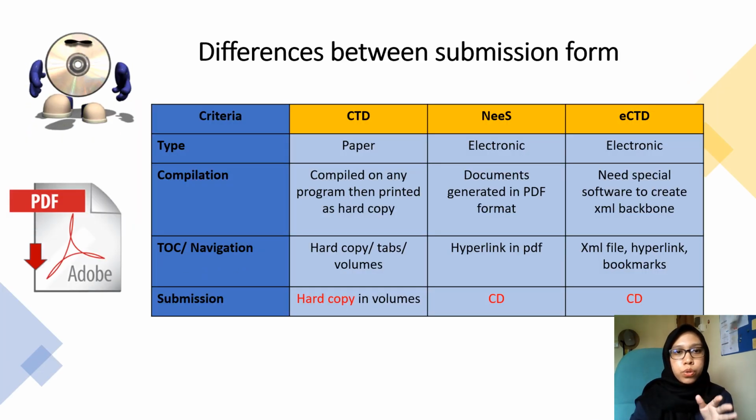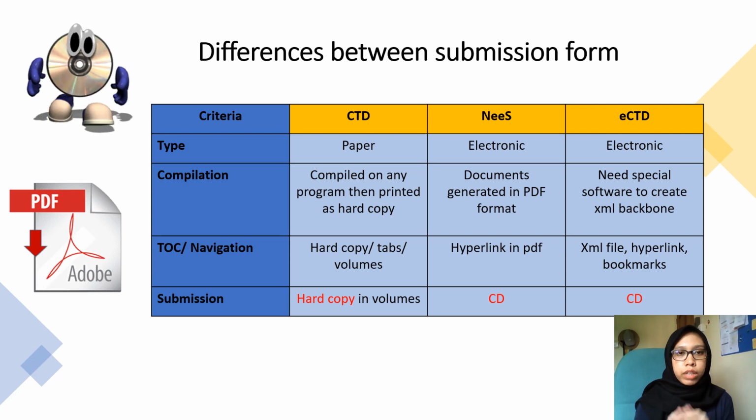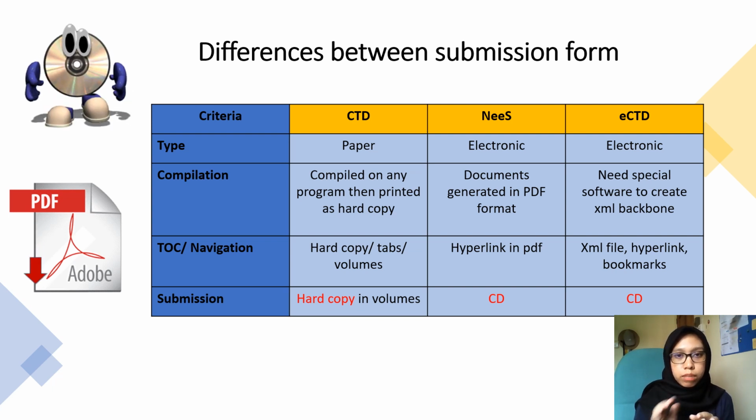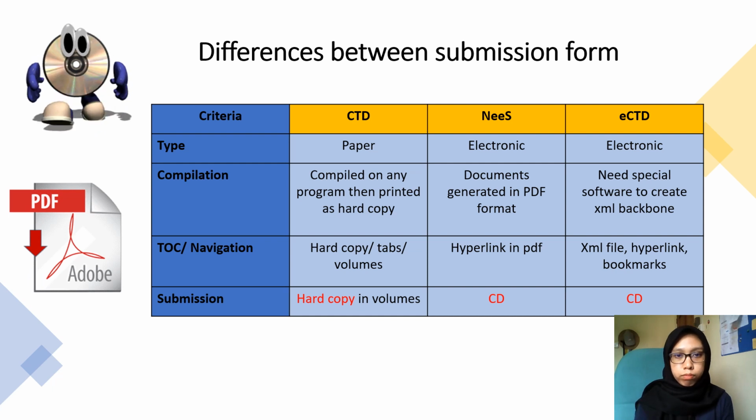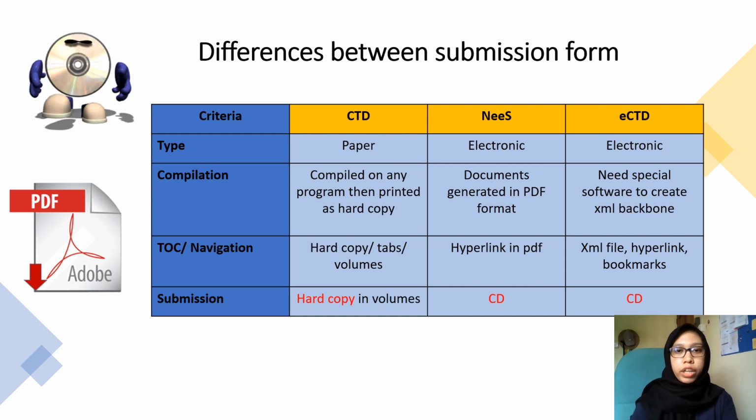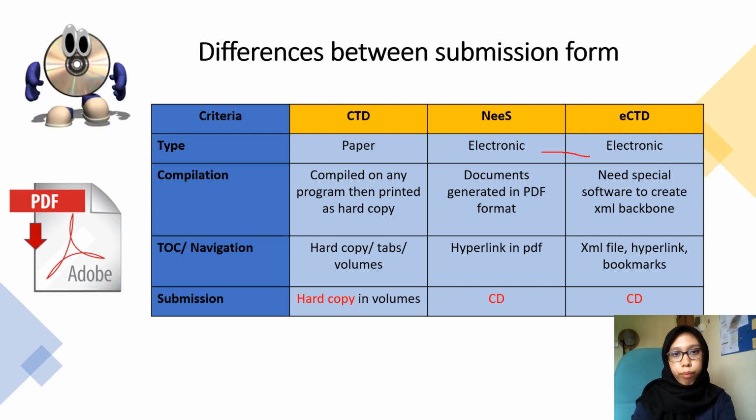Okay, in this slide, I will explain the difference between the submission forms of the CTD, NEES, and also ECTD. In terms of the type, CTD is in paper form, in hard copy, while NEES and ECTD are in electronic form.